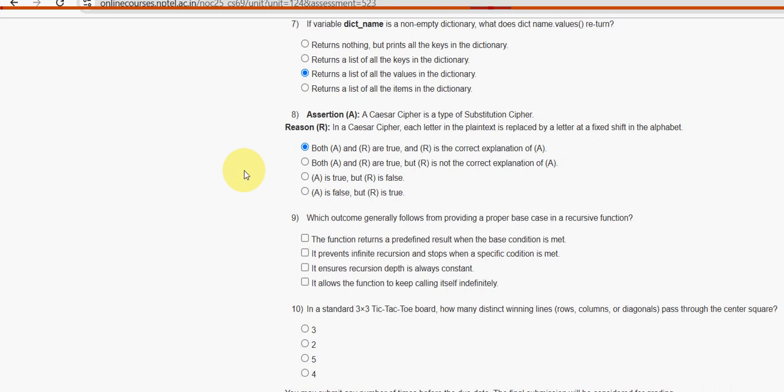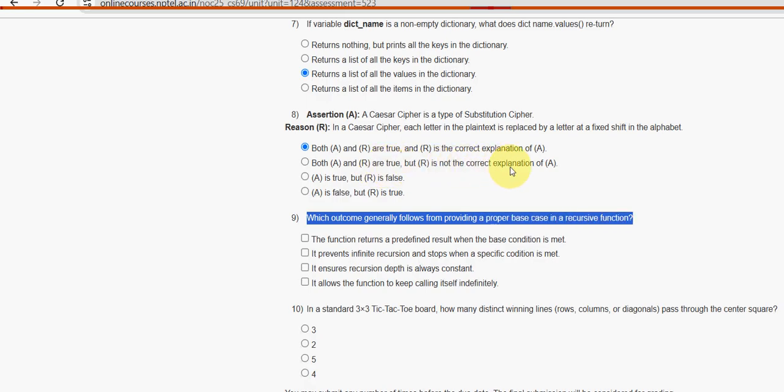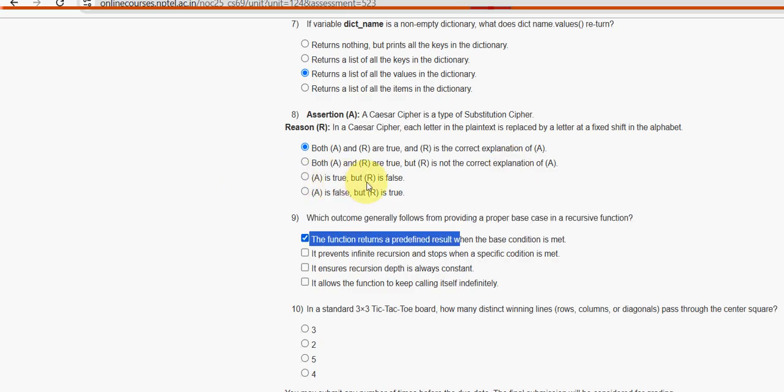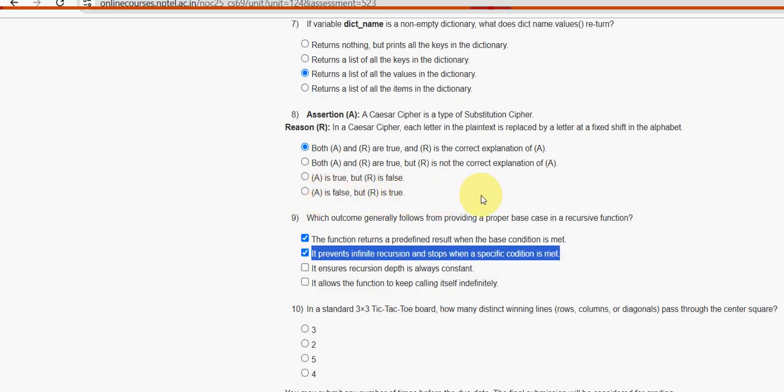Next, ninth one: which outcome generally follows from providing a proper base case in a recursive function? For the ninth question, I have got two probable solutions. The first one, the function returns a predefined result when the base condition is met. And the second one, it prevents infinite recursion and stops when a specific condition is met.